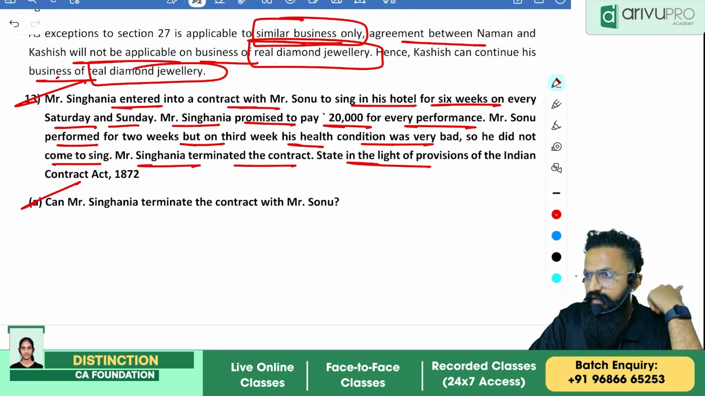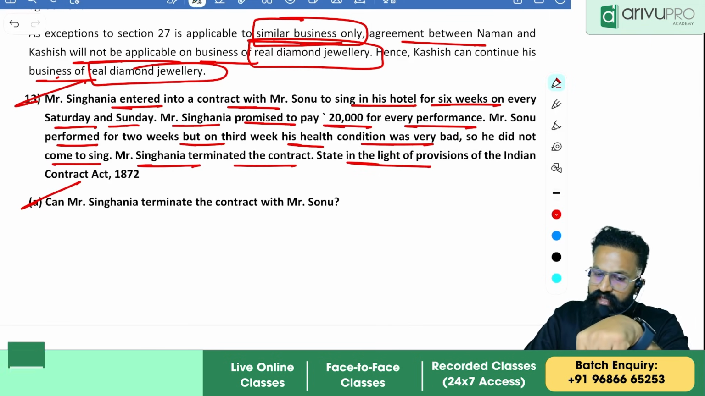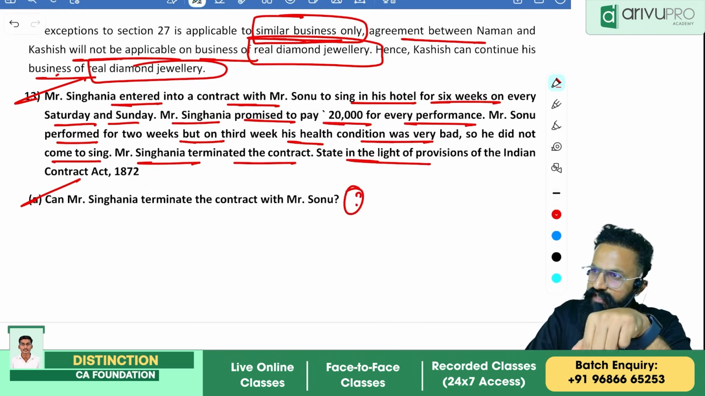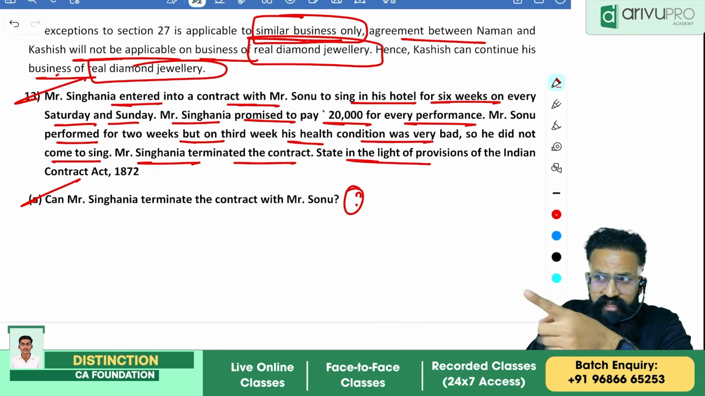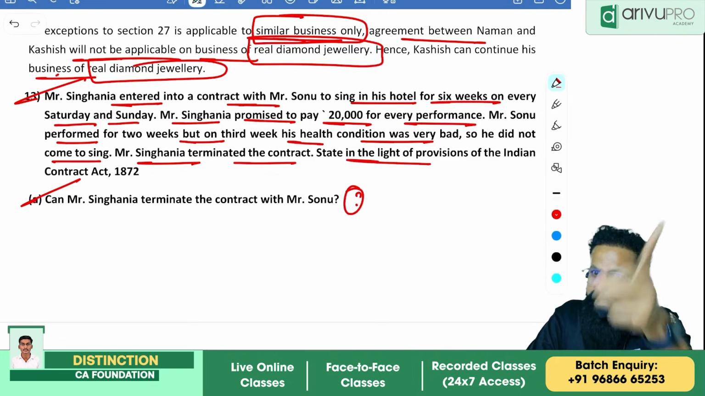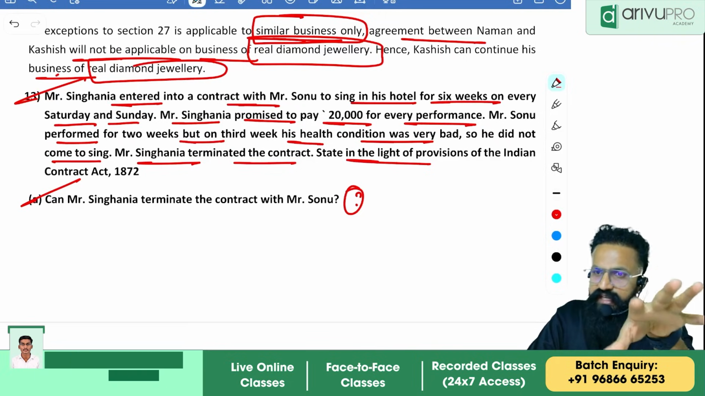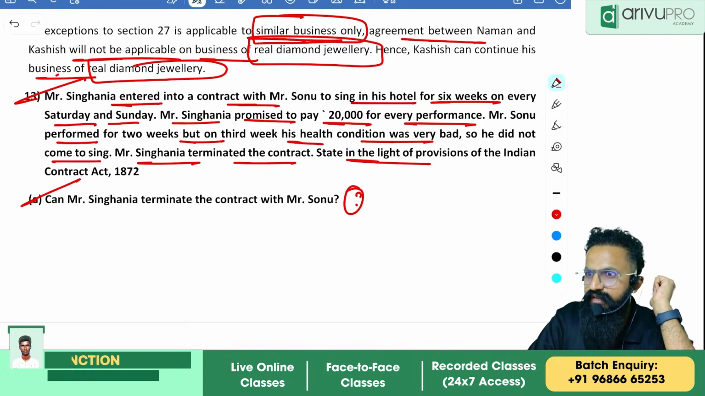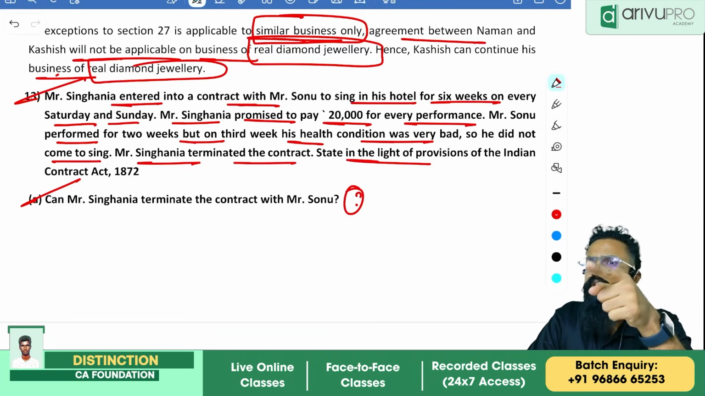Yes. So for that 2 weeks, we want to pay. That is okay. They are asking you, can Singhania terminate the contract? They are not speaking anything about payment. Can he terminate? Why? Yes, he can. Under what grounds can you terminate? The promisor failed to... Doctrine of?